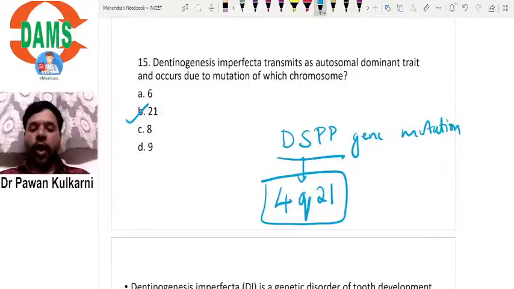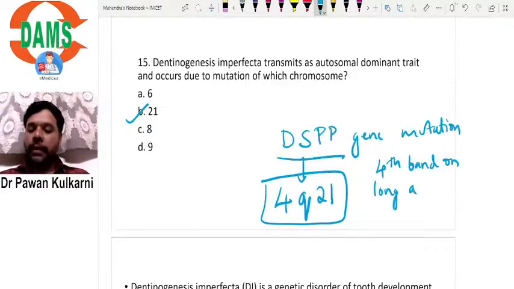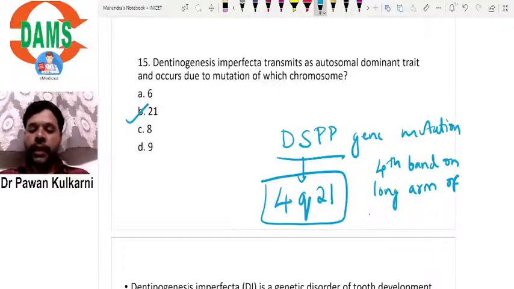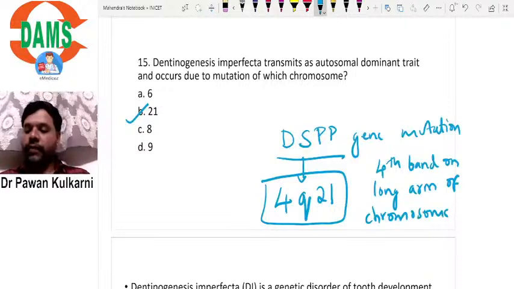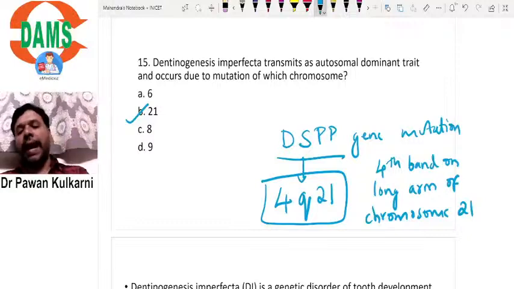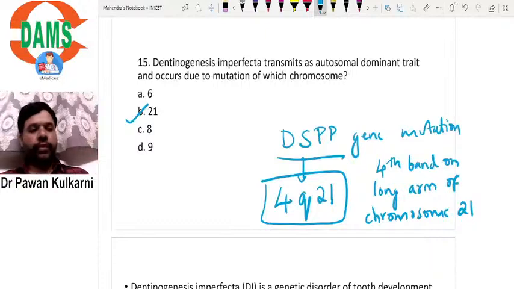It is the 4th band on Q, which is the long arm. Q means long arm of chromosome number 21. So this particular gene is seen on the 4th band on the long arm of chromosome number 21.